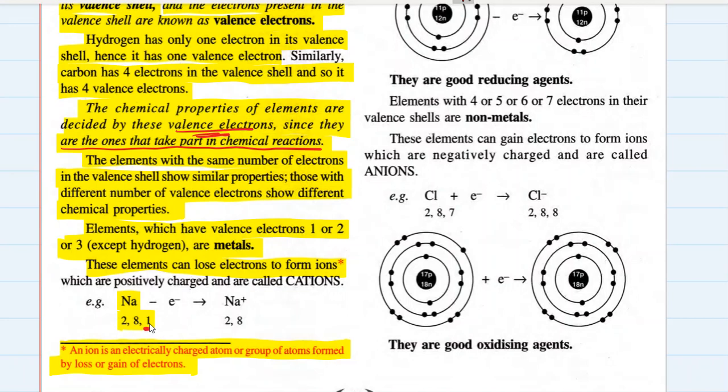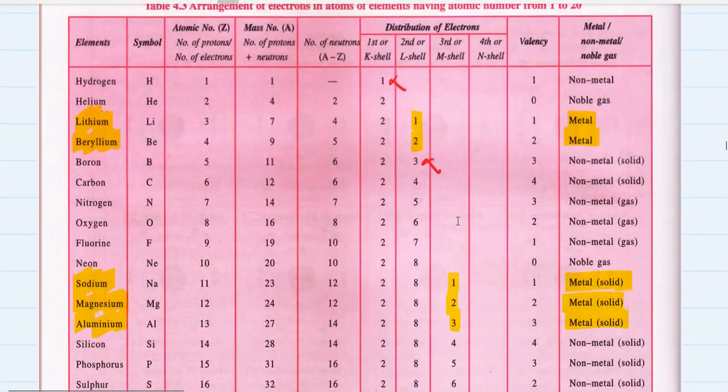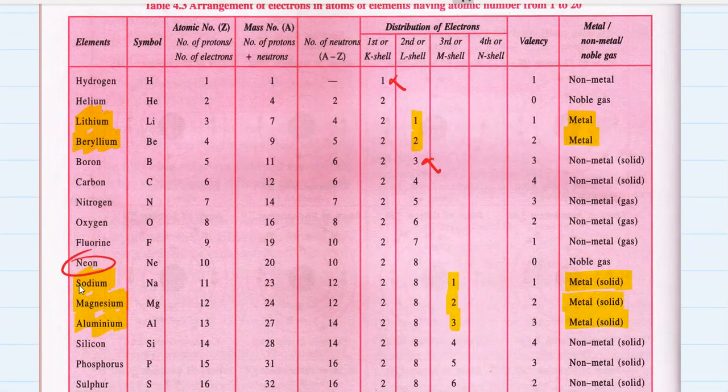So when it loses one electron from its third shell, only 2 shells are left in it and its electronic configuration becomes 2, 8. Now, whose electronic configuration is 2, 8? 2, 8 is the electronic configuration of neon, and sodium tries to become like neon by losing one electron. And what is neon? Neon is a noble gas.